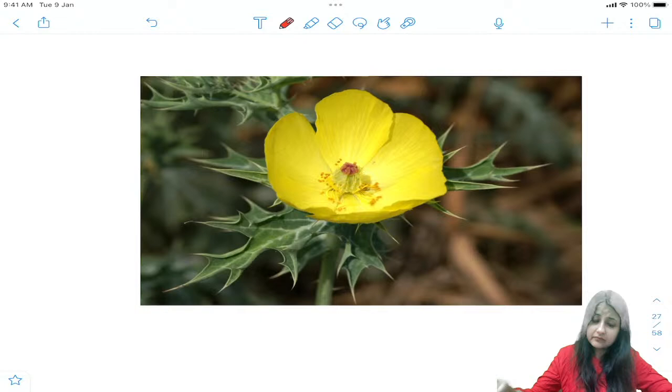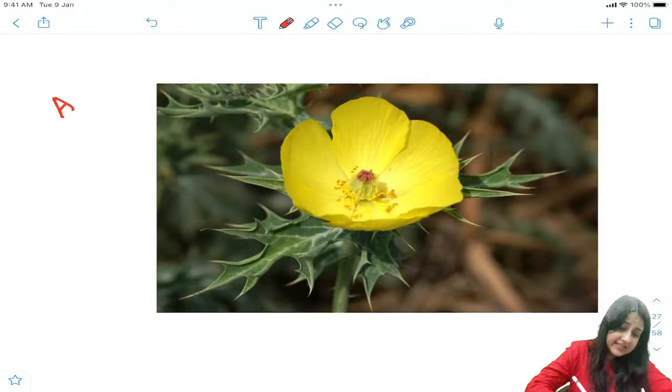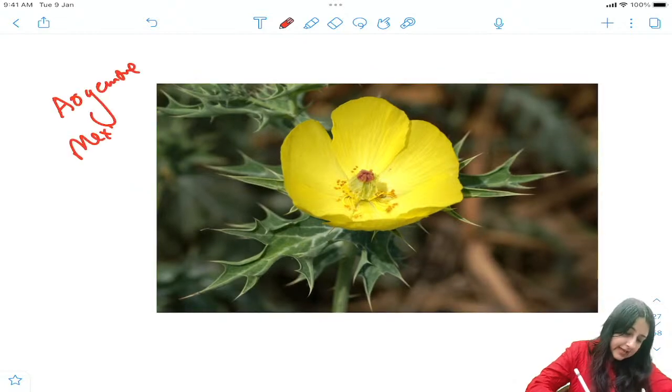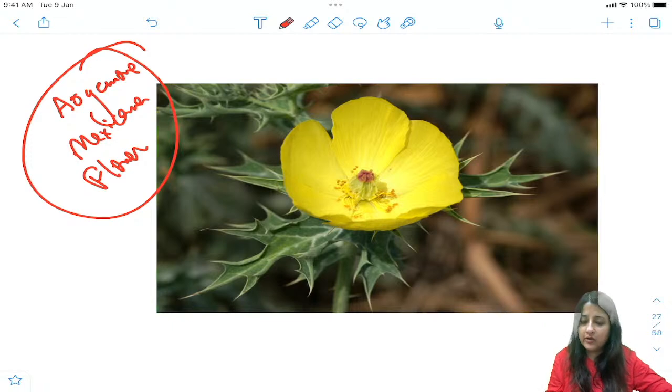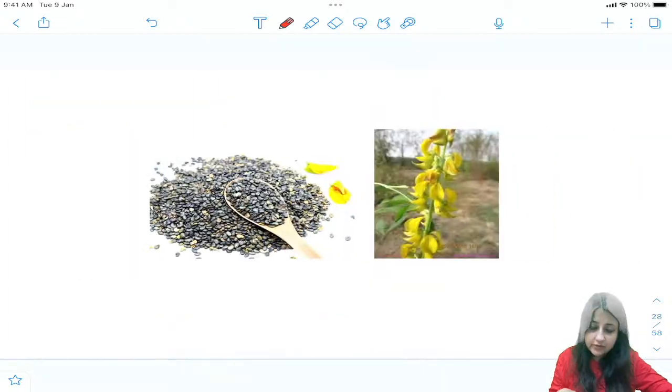This came in our INICET exams. This is Argemone mexicana flower, which is yielding what? Argemone oil. All right, moving to the next one.